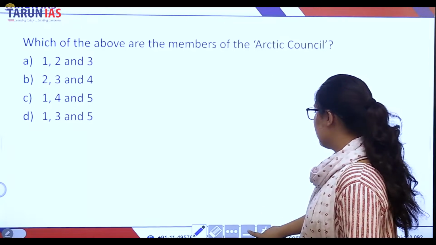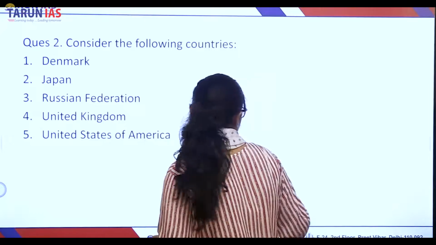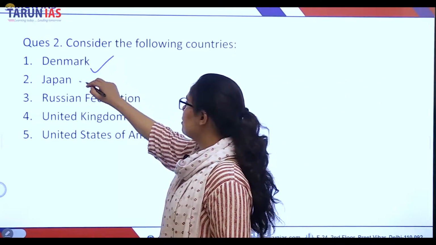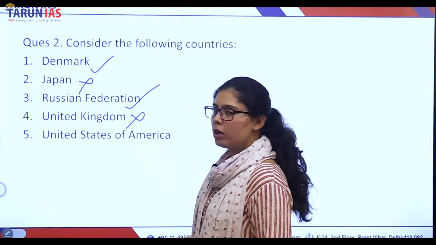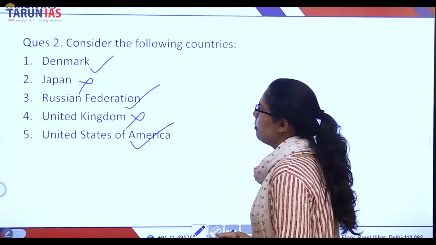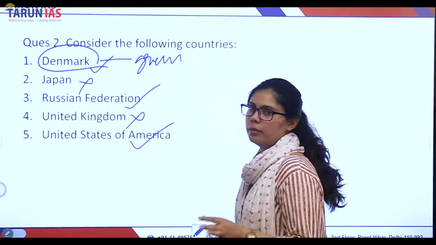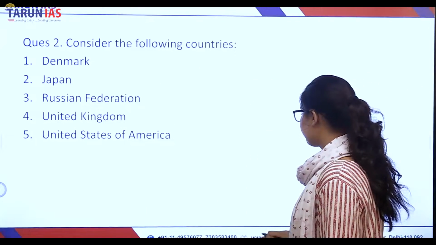So let's select the correct answer. Denmark, yes, is a member of the Arctic Council. Japan is not a member of the Arctic Council. Russian Federation is there. United Kingdom is not a member of the Arctic Council, and United States is yes, of course. Denmark is a member because Greenland falls in the Arctic territory. That's why Denmark is a member.